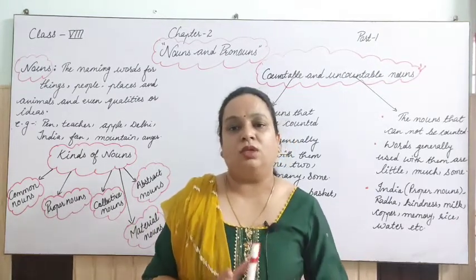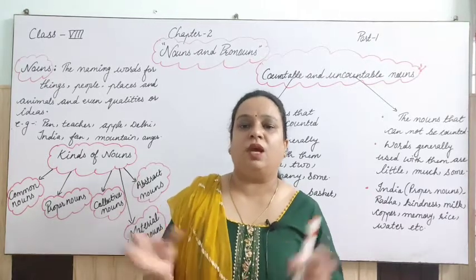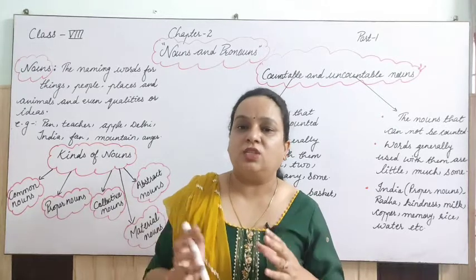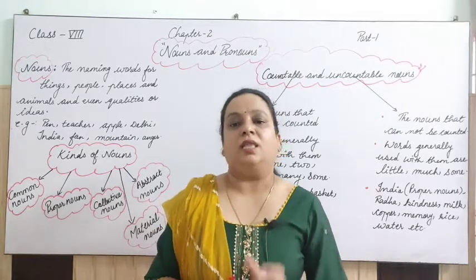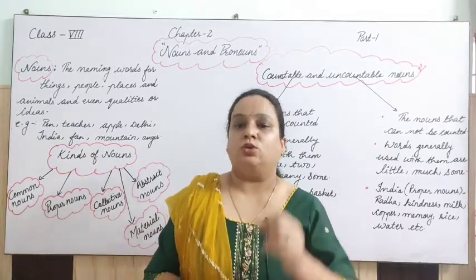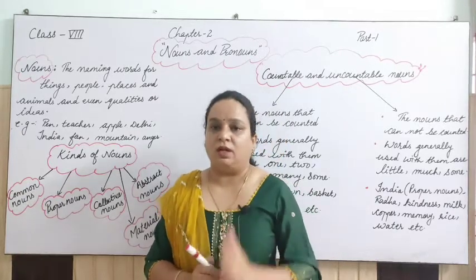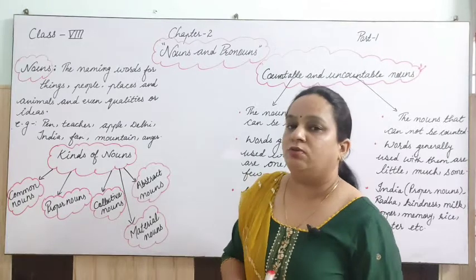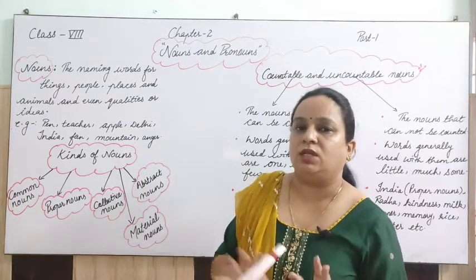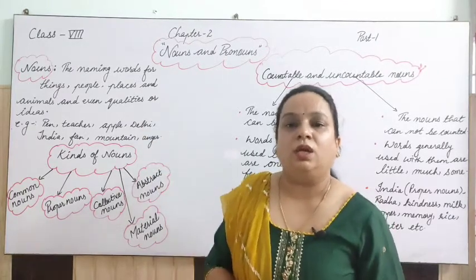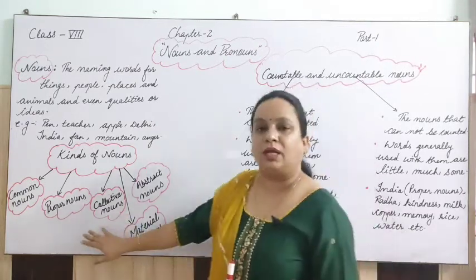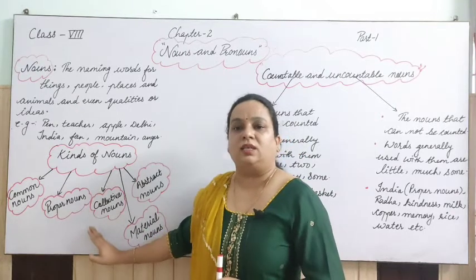So like this, when we have to collect words of the same kind, they make one thing actually. That is known as a collective noun, right? When we talk about people, we say a crowd of people. It is not a group of people, it is a crowd of people, right? So all those are kept in the category of collective nouns.